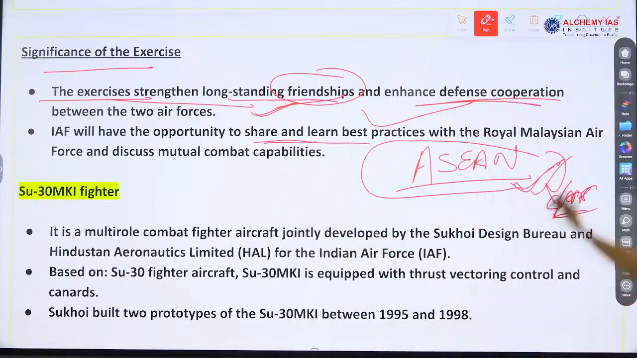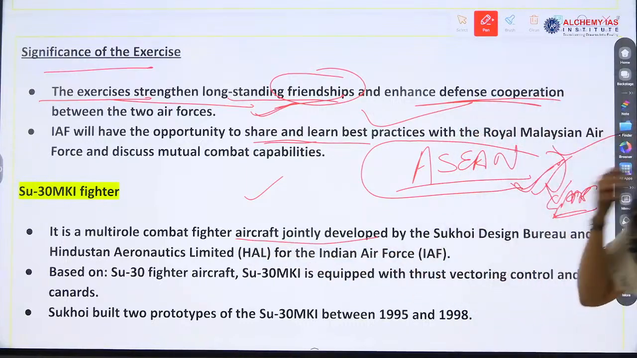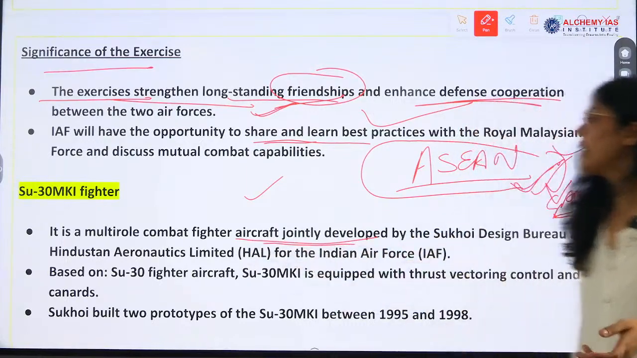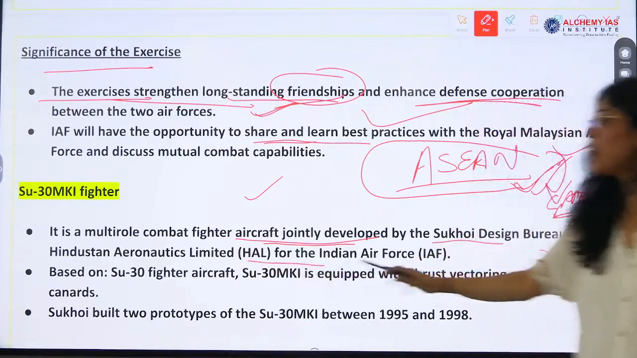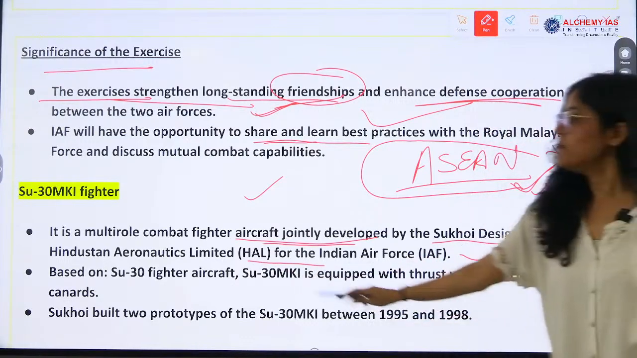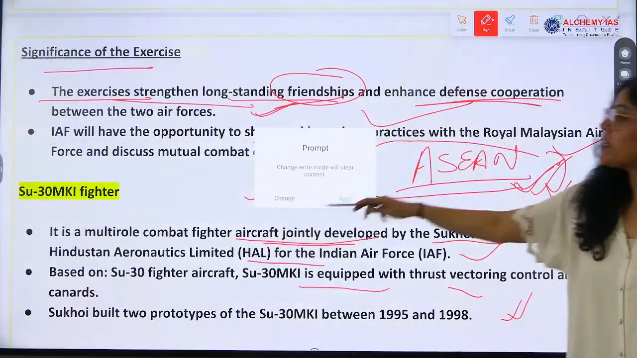Opportunity to share and learn best practices with each other. Fighter: it is a multi-role combat fighter aircraft jointly developed by Sukhoi Design Bureau and Hindustan Aeronautics Limited. Okay, this is the information related to this fighter.